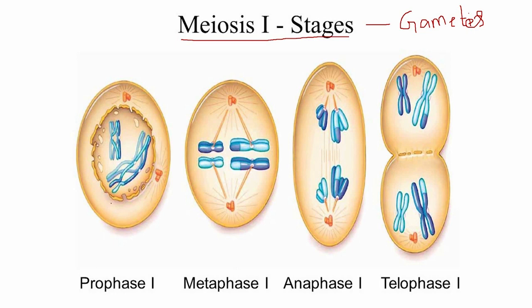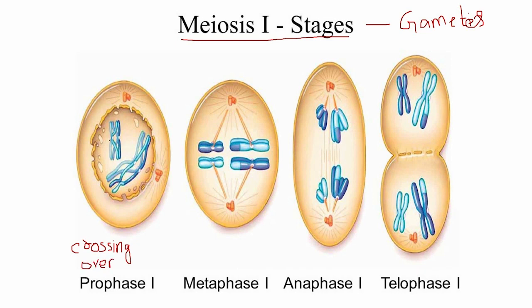During prophase, a certain phenomenon takes place, which is called crossing over. In crossing over, exchange of genetic material takes place.